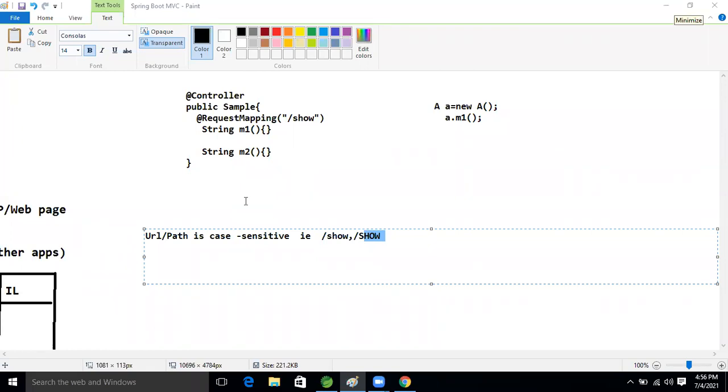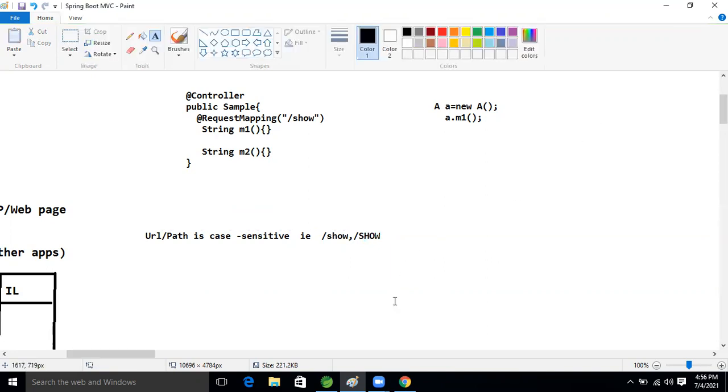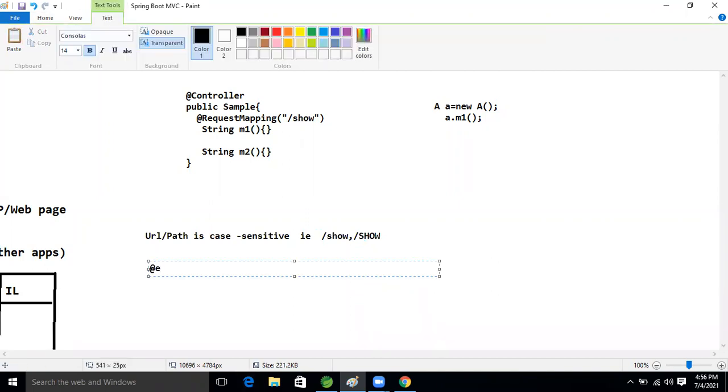Yes, sensitive. Yes, Ravi. Okay. So, fine now, guys. Another one is what? How can we write it? At the rate RequestMapping. Inside that, we can also take an attribute, value equal to, like this. Slash so. This one also, and as well as this one.